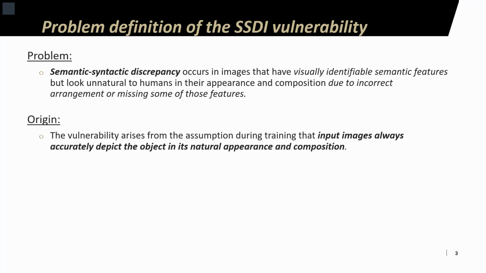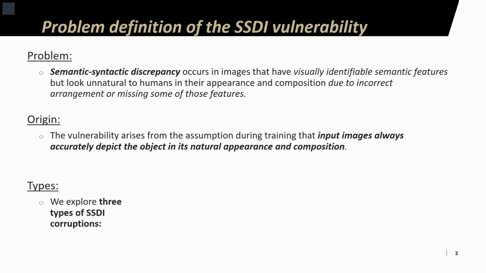Regarding origin, we believe that this vulnerability in vision models stems from the very fundamental assumption during training that all input images depict objects accurately in their natural appearance and composition. That is to say, vision models simply never see unnatural images during training. Hence, as lazy as they are, they tend to simply rely on the presence of object features and not so much on whether their arrangement makes up a meaningful object.